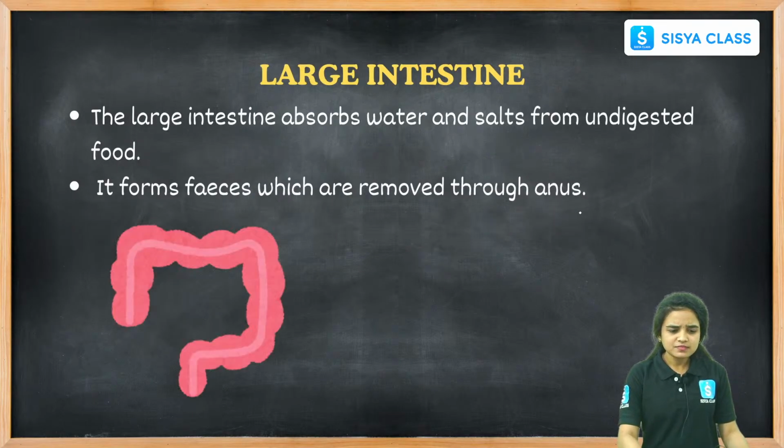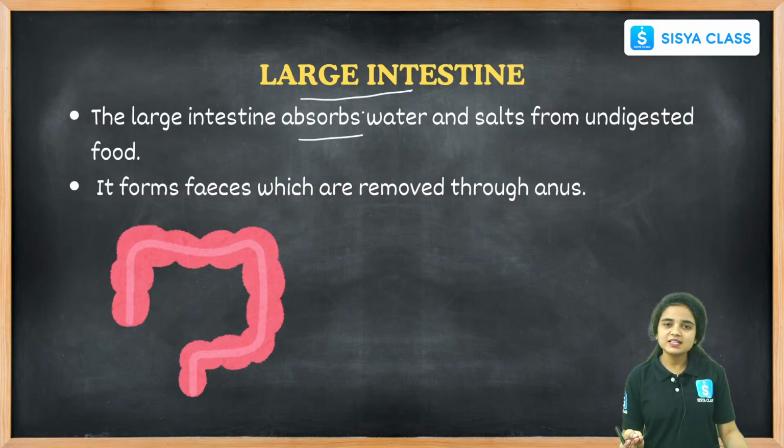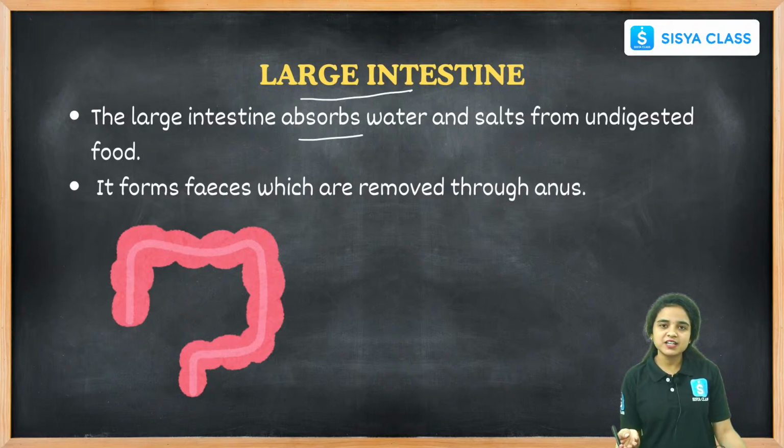And then the next one is the large intestine, right? What is the function of the large intestine? It is the last organ of our alimentary canal, where the digestion process happens.